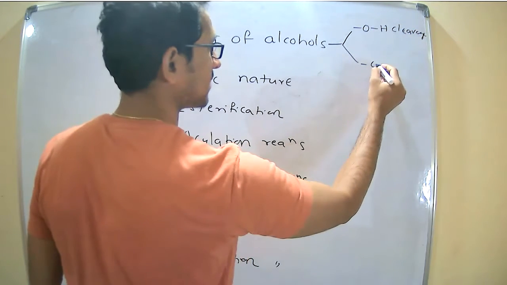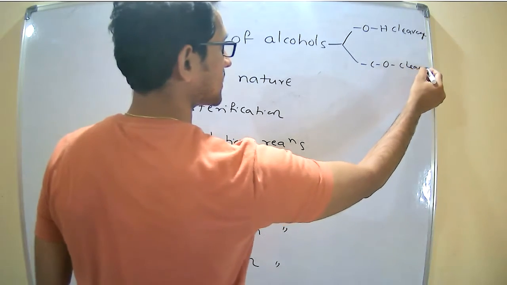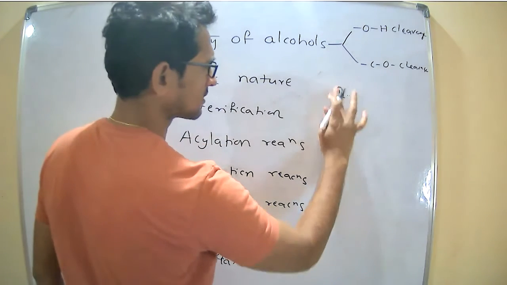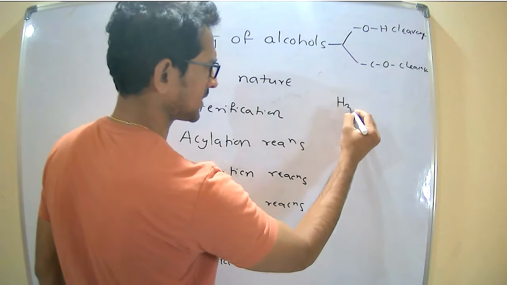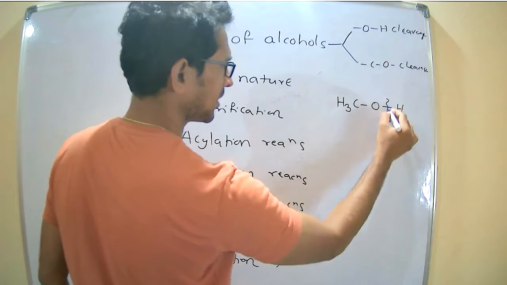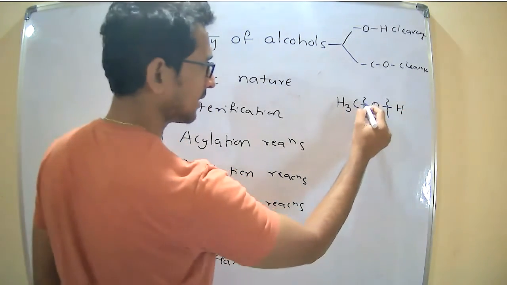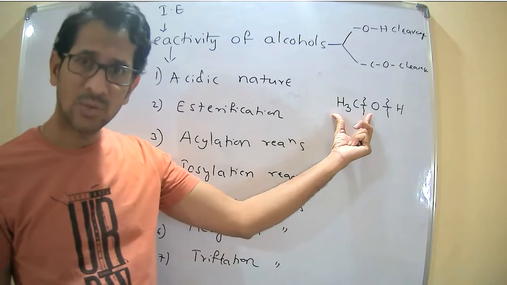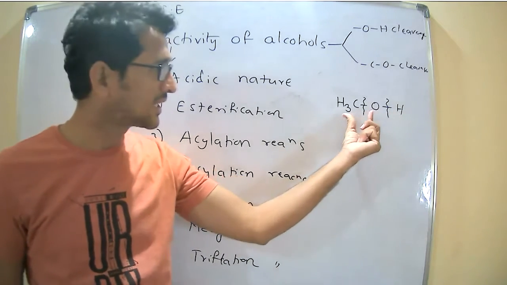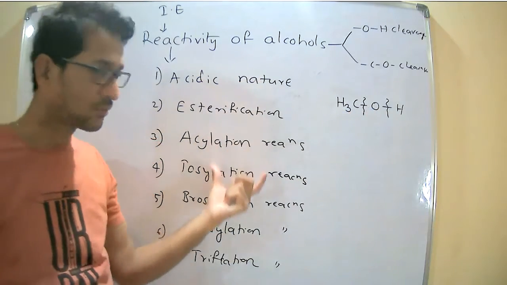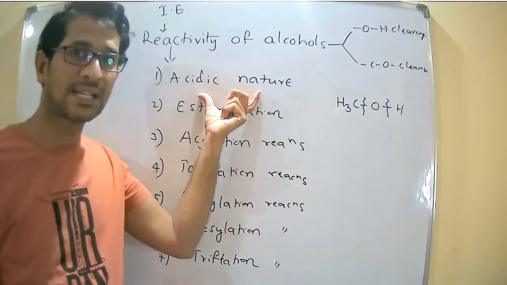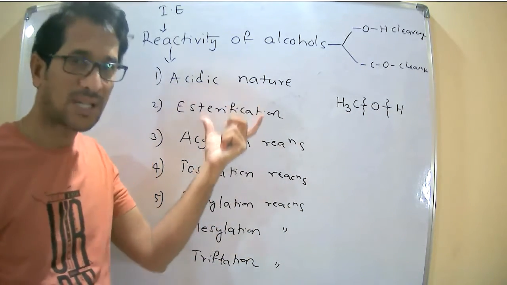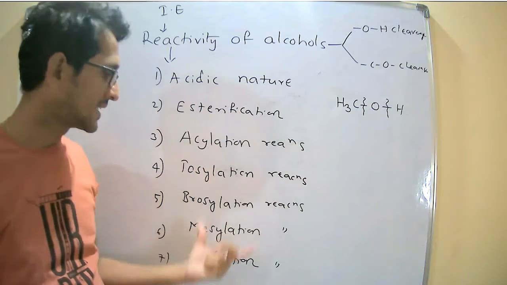We have two types of cleavages, OH cleavage and CO cleavage. Because in alcohols, for example methyl alcohol, a bond is cleaved at the OH, or a bond is cleaved at the CO. So under the reactivity of alcohols, we need to discuss the cleavage of OH bonds and the cleavage of CO bonds. First, we started the discussion under the cleavage of OH bonds, meaning in which reactions the cleavage of the OH bond takes place, the reactivity orders, and so on.